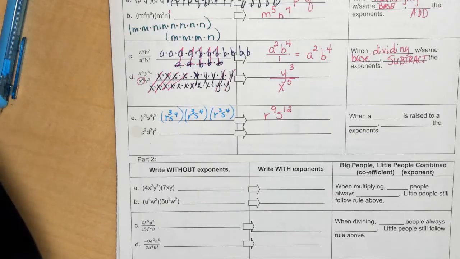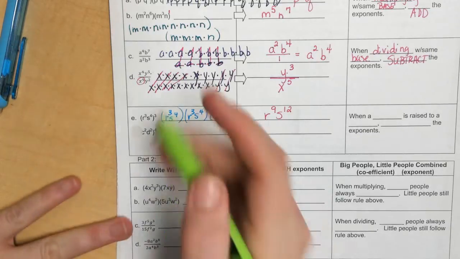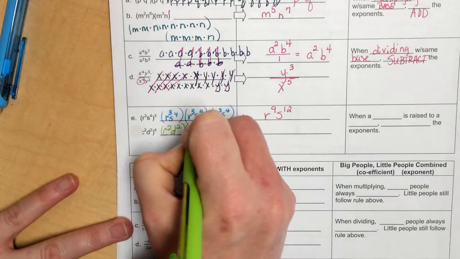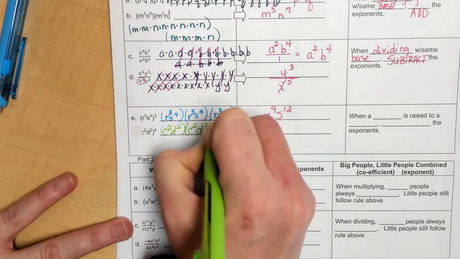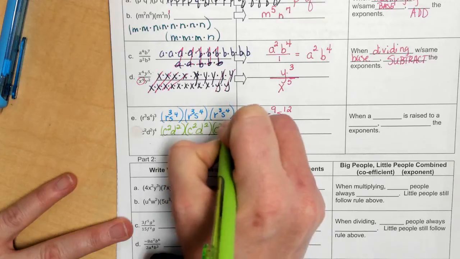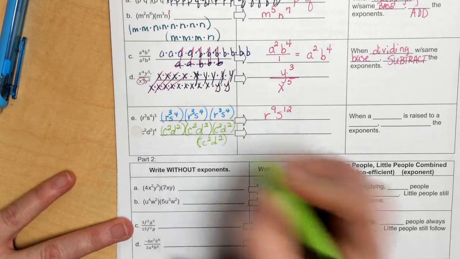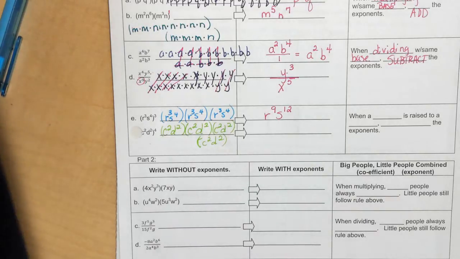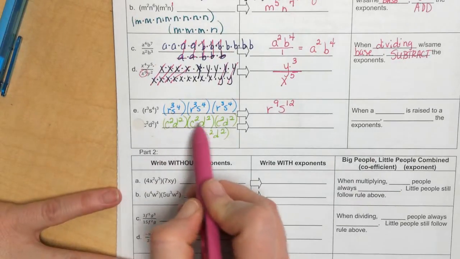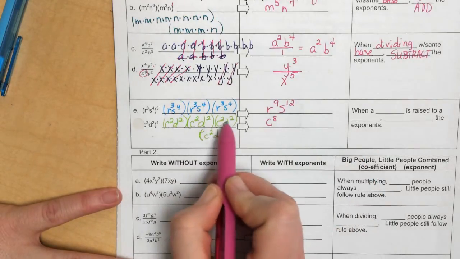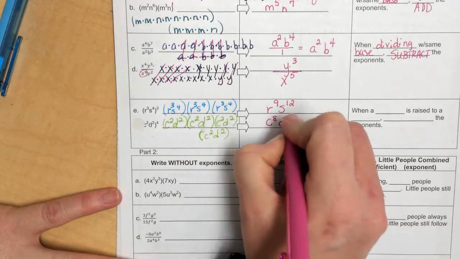Okay, for the second example, I've got c squared, d squared, but they want that 4 times. And I'm going to have to write one more down here. Okay, so I have 2, 4, 6, 8 C's and 2, 4, 6, 8 D's.